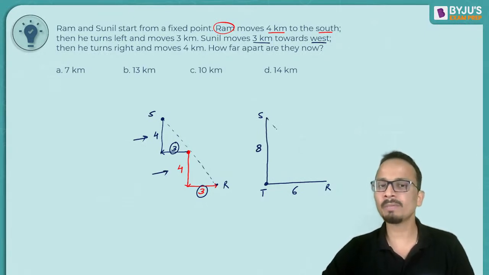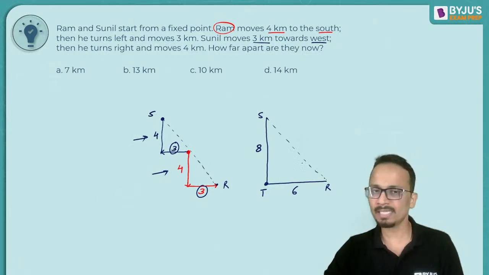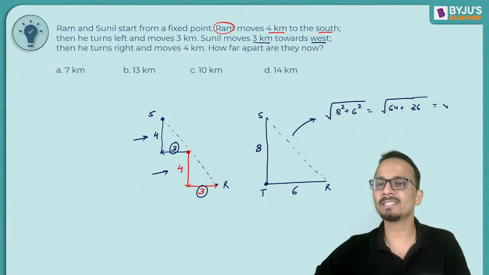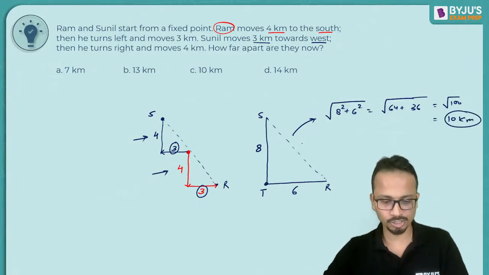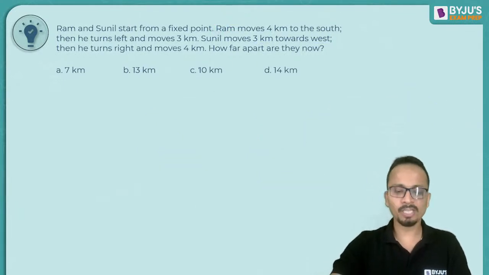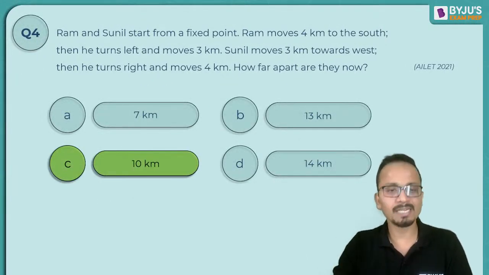All right. Now using the Pythagoras theorem, you can find out the distance between point R and point S. So this distance will be equal to under root of 8 square plus 6 square. And that is equal to under root of 64 plus 36. And that is under root 100, which will be equal to 10 kilometers. So 10 kilometers will be the final answer for this question. All right. So yes, absolutely correct. All of you are correct. So 10 kilometers will be the correct answer. So option C, correct answer is 10 kilometers.